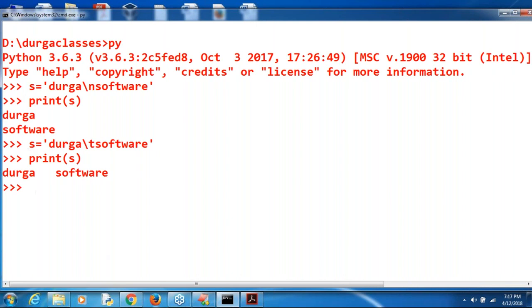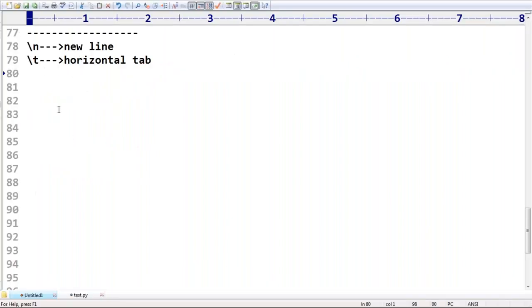What are the various escape characters present inside Python? Remember that one. New line, next horizontal tab, and backslash r. What is the meaning of that? Carriage return. Next, backslash b: backspace.